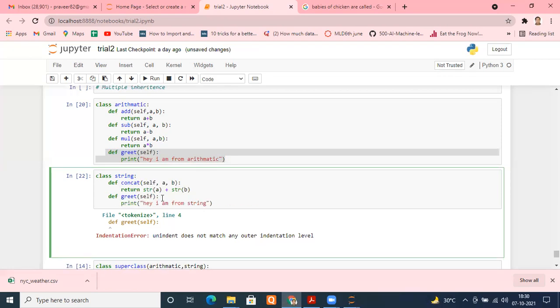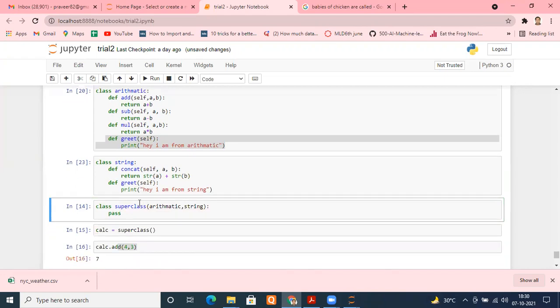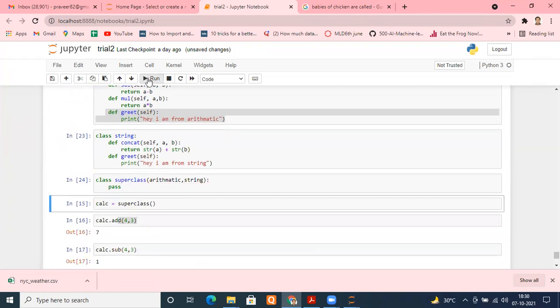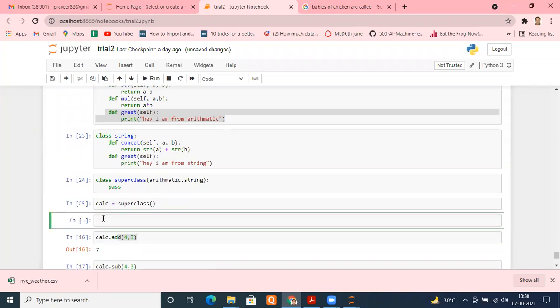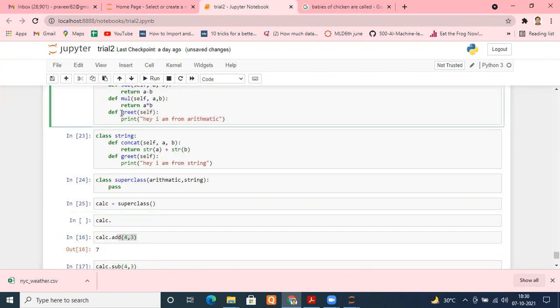Control. Perfect. Let me run it. Done. Now create a superclass and create an object. Now if I check here, calc dot, how many methods is it showing? Add, concat, and only one more has been added. Although the name was the same, greet, it has taken only one greet. Both are performing different tasks.